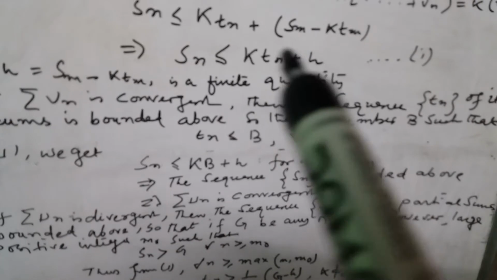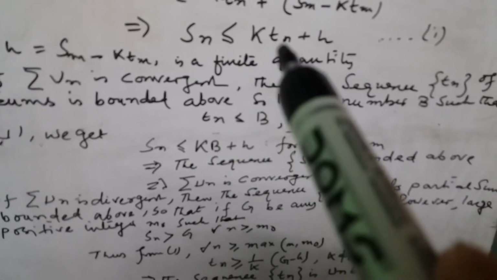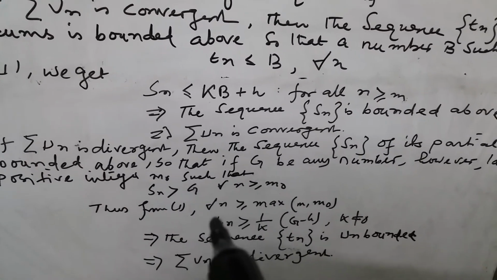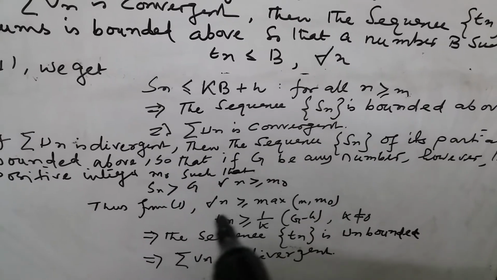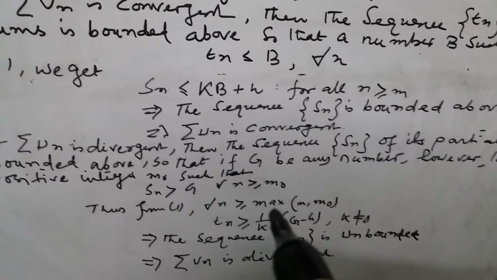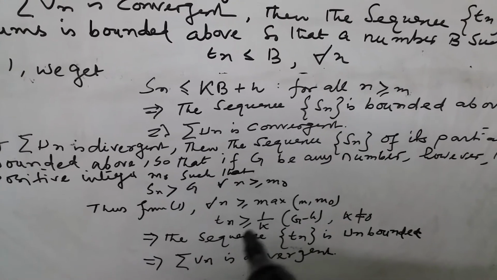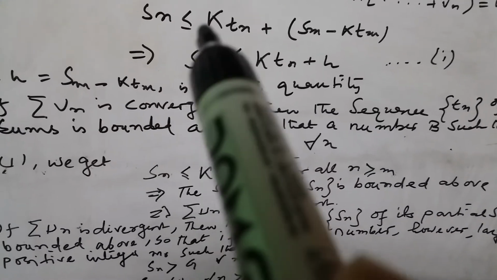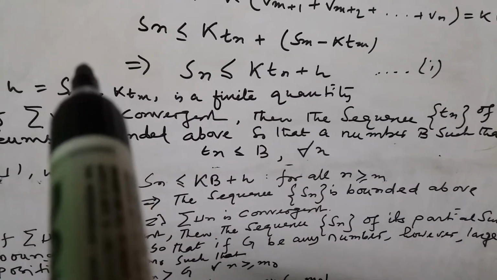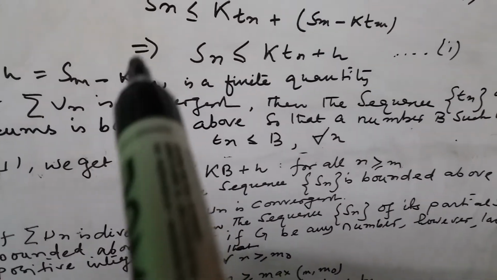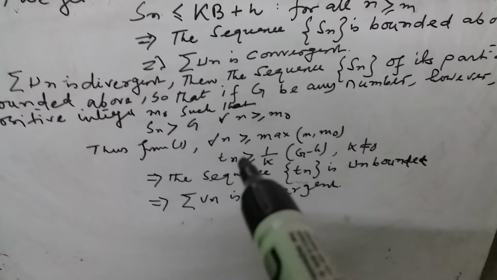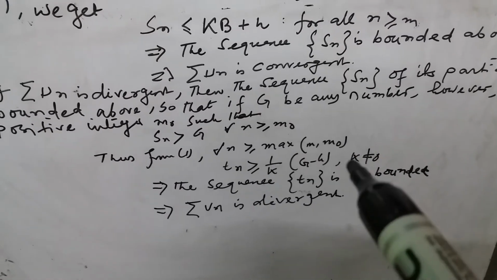Putting here Sn greater than G, taking H to the left hand side and dividing by k, then for all n greater than or equal to the maximum of m and m0, Tn is greater than or equal to 1 by k into G minus H.